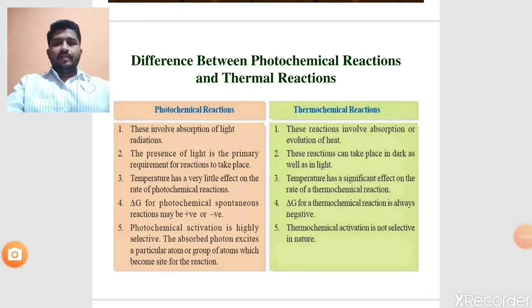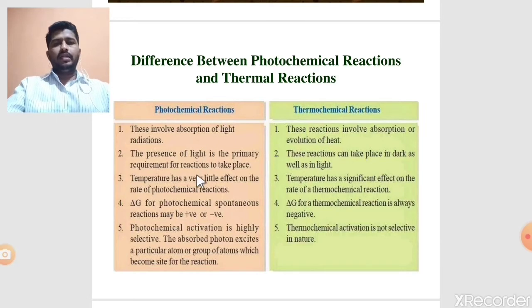Next, photochemical reactions are distinguishable from thermochemical reactions. See the basic difference between a photochemical reaction and a thermochemical reaction. Number one, a photochemical reaction involves the absorption of light radiation, but a thermochemical reaction involves absorption or evolution of heat. Number two, the presence of light is a primary requirement for a photochemical reaction to take place, but thermochemical reactions can take place in the dark as well as in light.